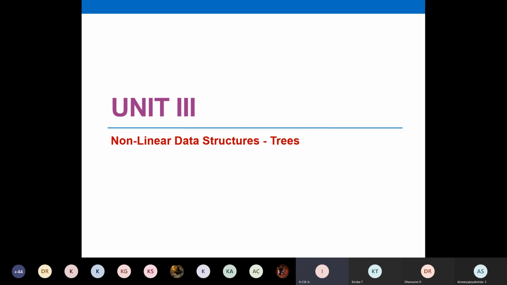So one person has joined newly, is it not? The newcomer. Who is that? Can you introduce yourself? Have you joined? The new person who has joined the class.